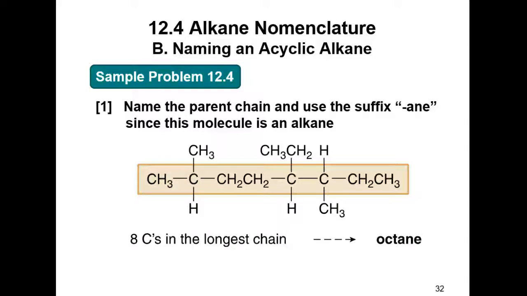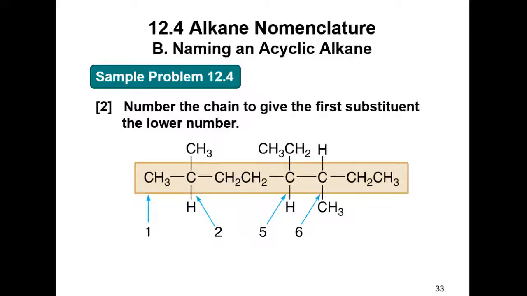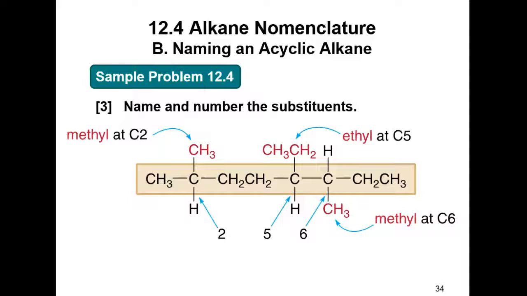All right. It looks like now they just go over the answers to this. So there's your longest chain. There's where you start numbering. I don't know why they stopped at 6. See how they have the, oh, they're just showing you a 2 and a 6. You have a methyl, you got an ethyl, you got a methyl. So the answer is 5-ethyl, 2,6-dimethyl-heptane.